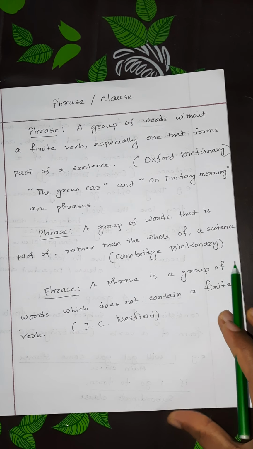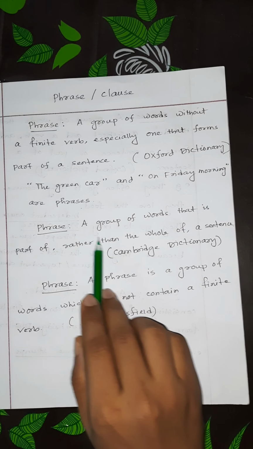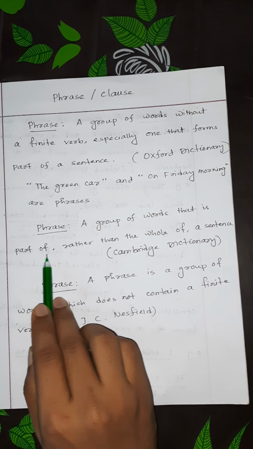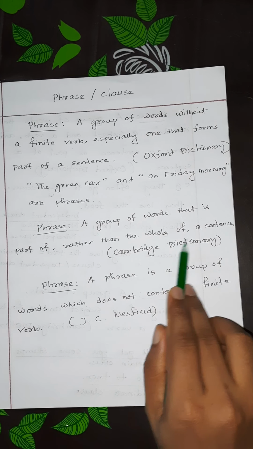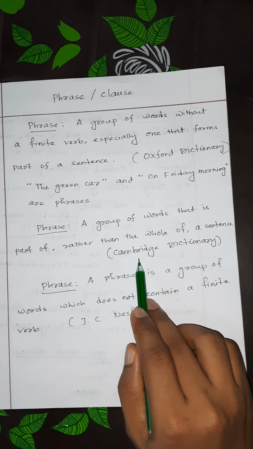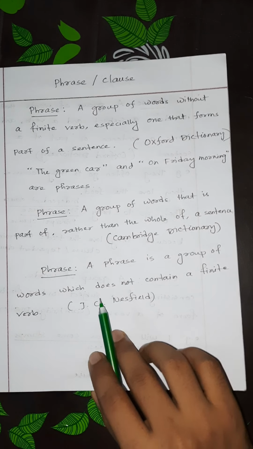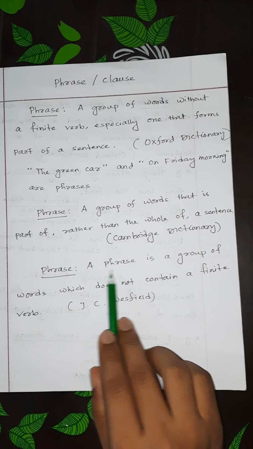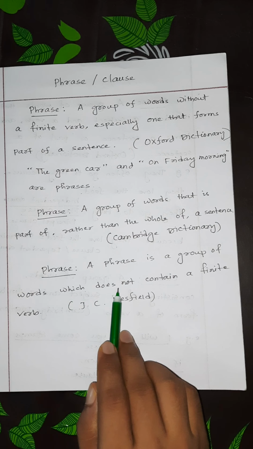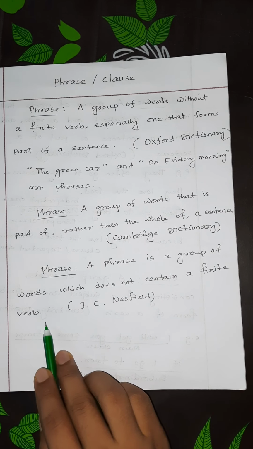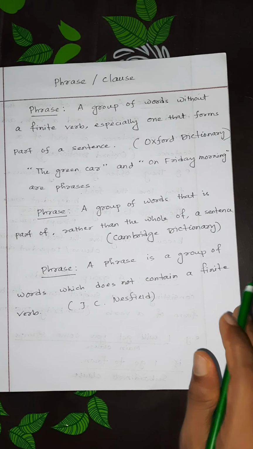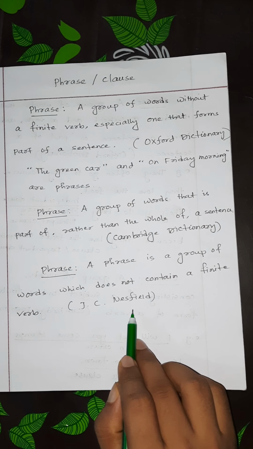One more definition. Here goes the definition: a group of words that is part of rather than the whole of a sentence. This is from Cambridge Dictionary. One more definition: a phrase is a group of words which does not contain a finite verb. J.C. Nesfield. This is one of the greatest English grammarians, we can say.